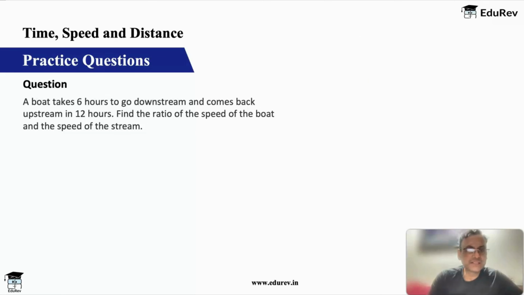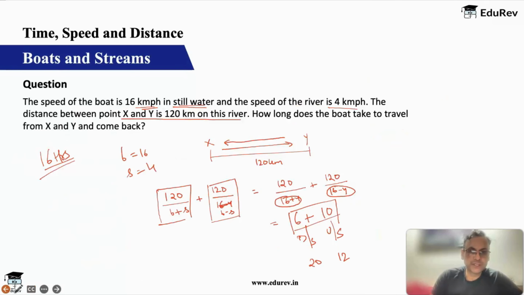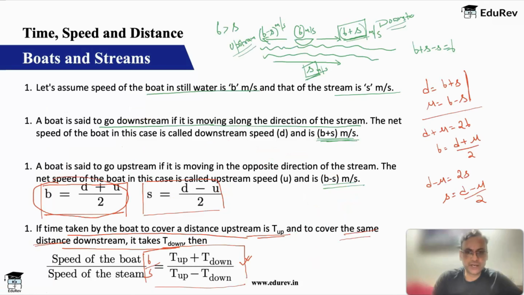A boat takes 6 hours to go downstream and come back upstream in 12 hours. This is where we had given you this formula. If you remember this formula that we had written down. So it comes back the same distance. So basically speed of the boat to speed of the stream is t up plus down, t up minus down. So I can apply this.